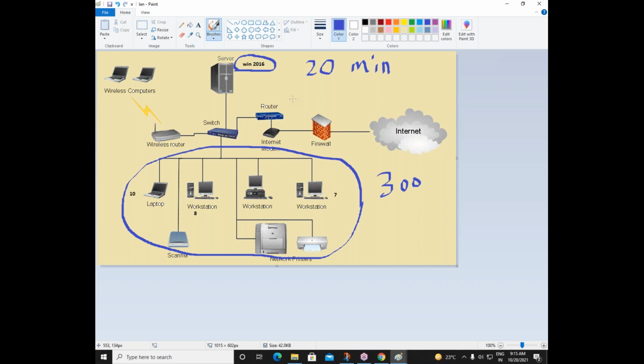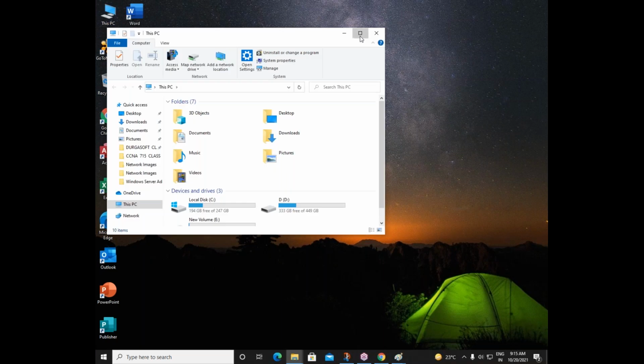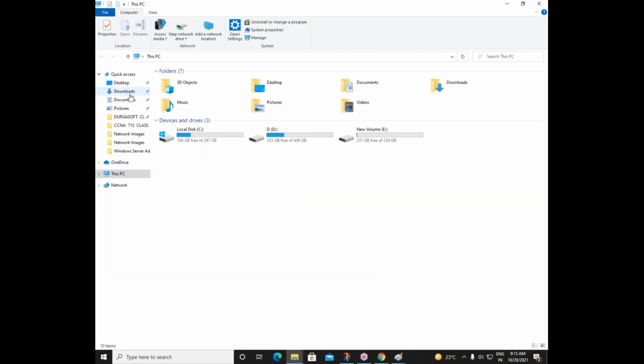So this is one of the main reasons for designing a server OS. In server OS, we have some extra options available compared to a client OS. Look wise, feel wise, operating wise, it will be the same. Like I said, there will be a recycle bin. Once you go to This PC, what you see here, we have the desktop option, downloads, documents, pictures. This PC, we have C drive, D drive, E drive. We know these options for many years, right? Maybe we started using computers from Windows XP. Actually, I started using computers from Windows 98. From then till now, once I open my computer or This PC, you see the same options, right?